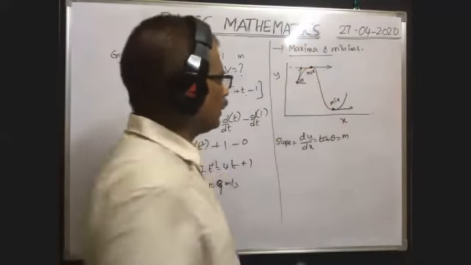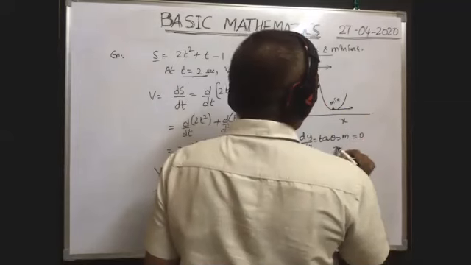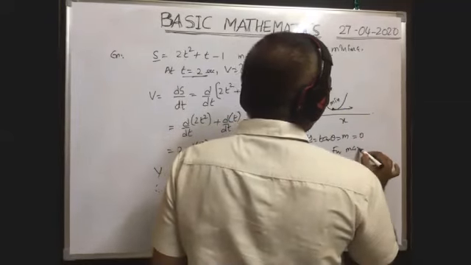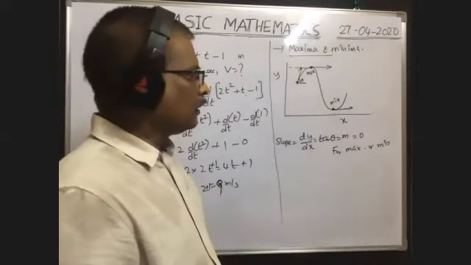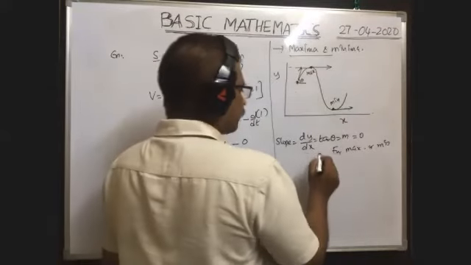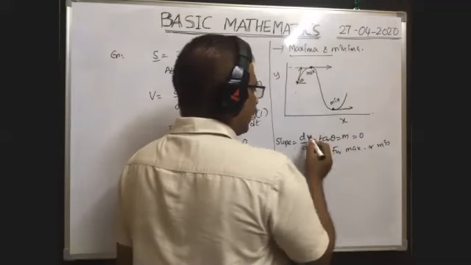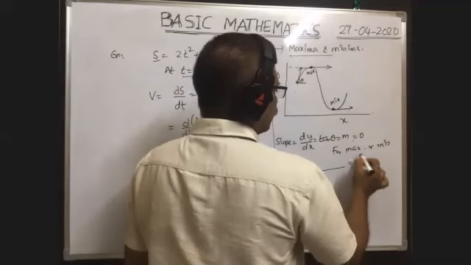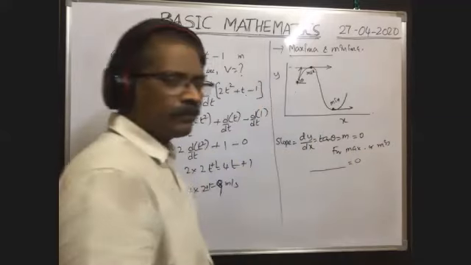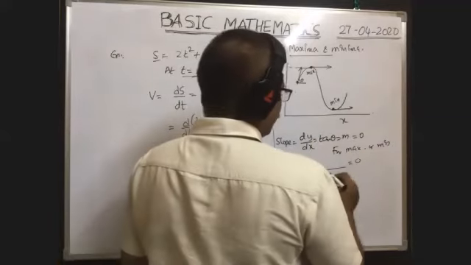That is 0, no? That's why you make them 0 for maxima or minima. First you make them 0. Then you will get, in terms of x, one equation. When you differentiate this y with respect to x, you will get, in terms of x, one equation, and make them equal to 0. Then you solve for x. Then you will get x value.